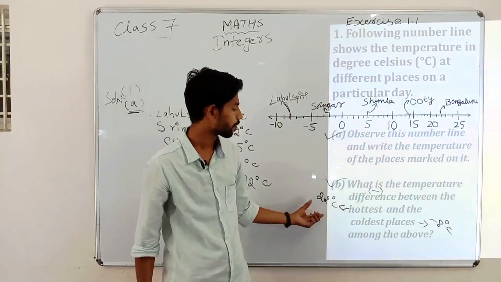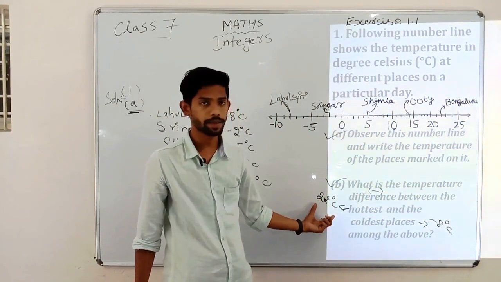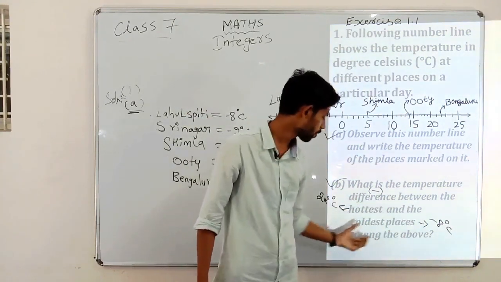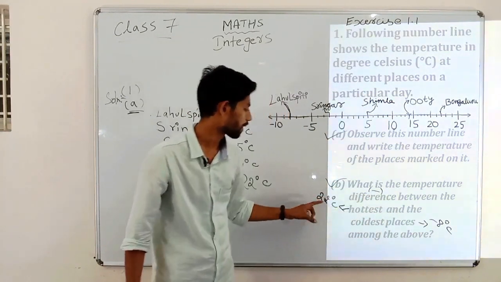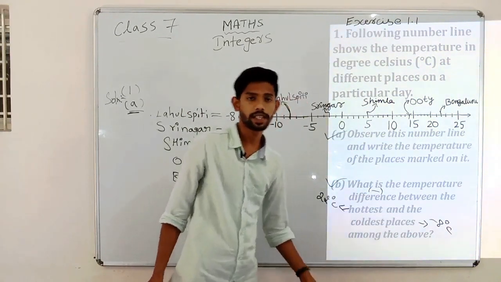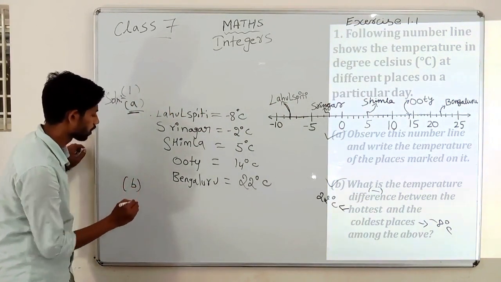Now children, what is the temperature difference? We are finding the temperature difference, which means we have to subtract 22 and minus 8 degrees. Now we shall solve this sub question.